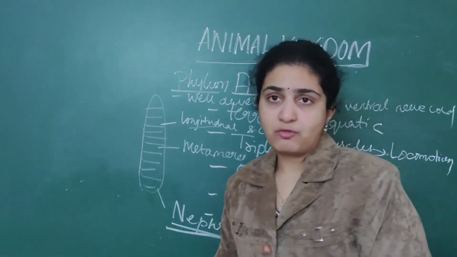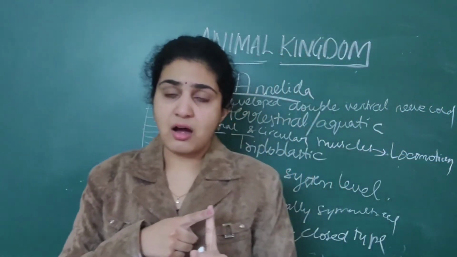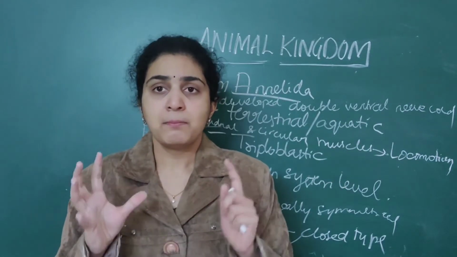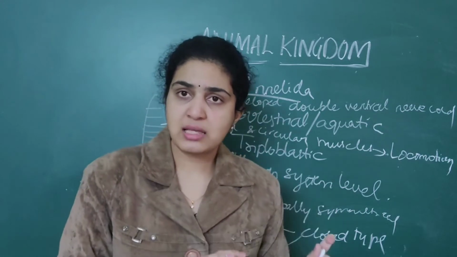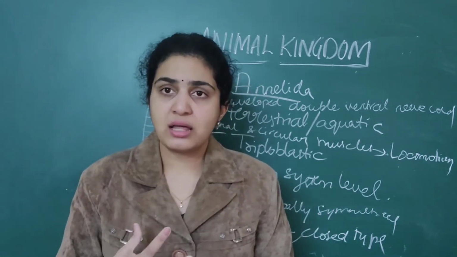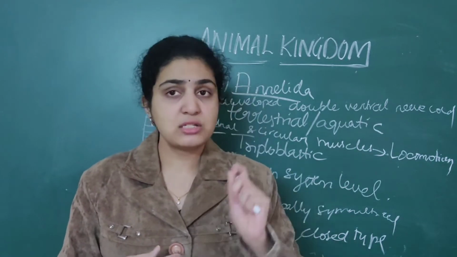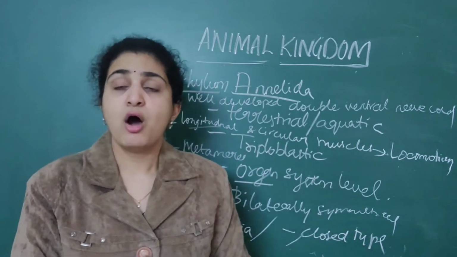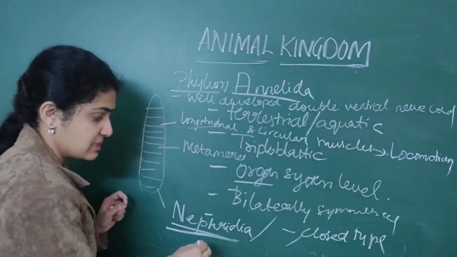As well as I have told you, before this only Aschelminthes as well as Platyhelminthes. Platyhelminthes are called acoelomates. When it comes to Aschelminthes, they are called pseudocoelomates. Acoelomates, pseudocoelomates. Rest all, starting from the phylum Annelida, all are coelomate animals.